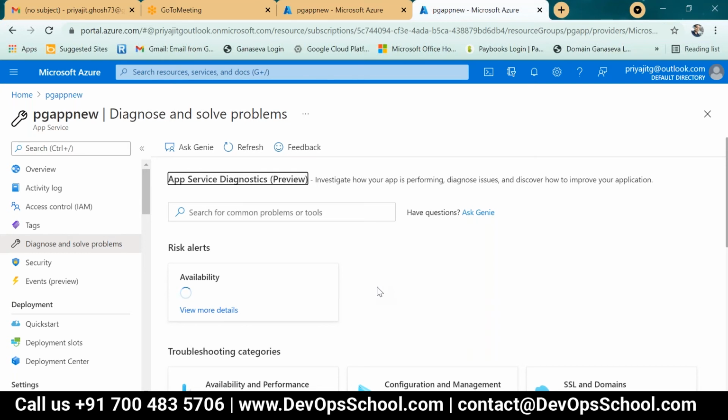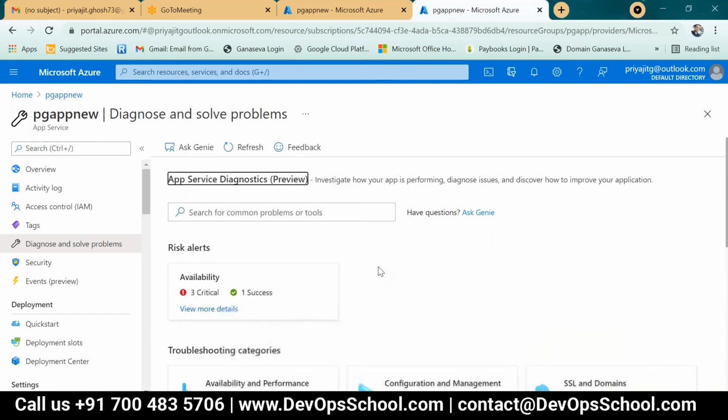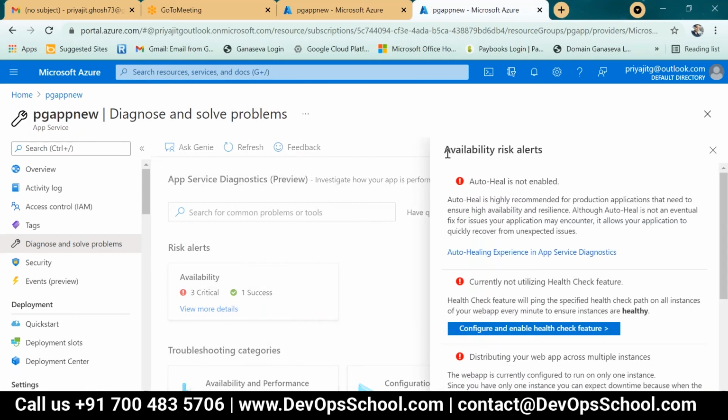If you find any error, say severity 1 or critical issue, they'll check here whether any risk alert is available or not. Any risk alert, either at the performance level or the configuration level. Okay, availability: 3 critical, 1 success. So the rule is that, 3 critical.